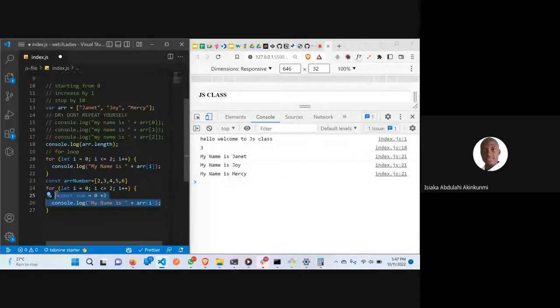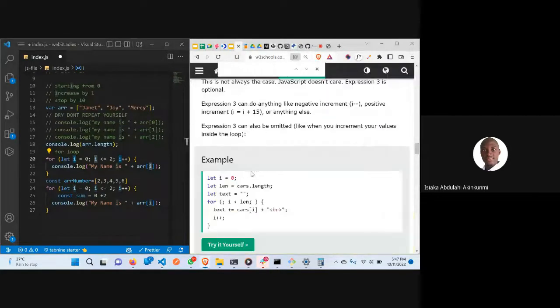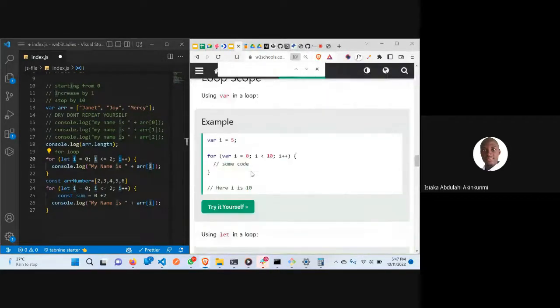You just have to know that it has 3 conditions. Once you put the 3 conditions, the variable that you declare here will always be used to get the list. So that's how for loops work. The other one we have here is for in. You can always go through this.